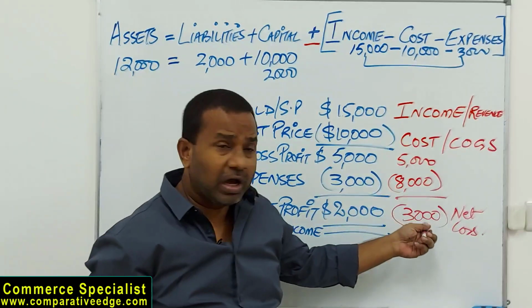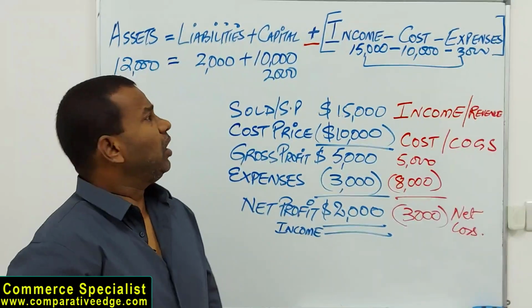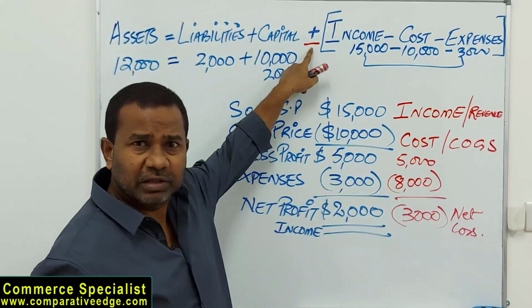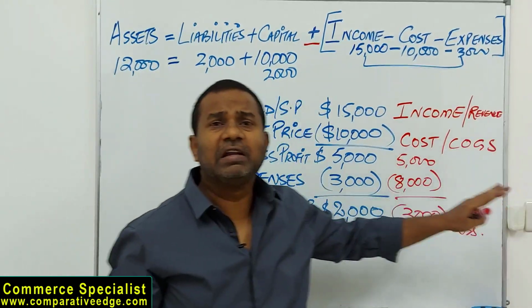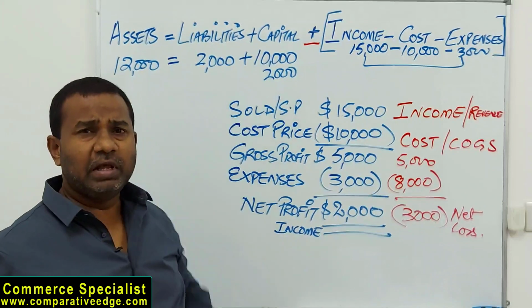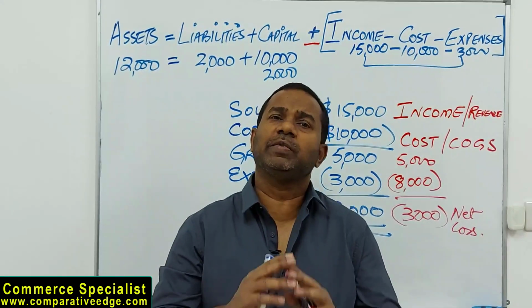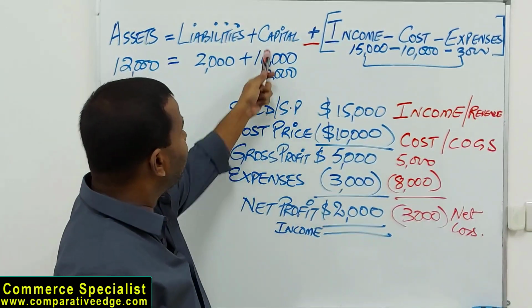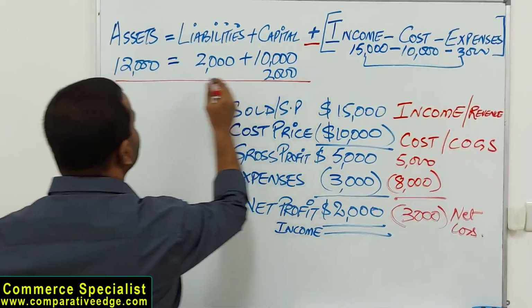But if there was a loss, if I make a loss in the business, what happens? The loss will be subtracted. Can you see this minus? So whatever is the net result of income minus cost minus expense, that has to be adjusted with the capital. In case of profit, that would be added. In case of loss, that would be subtracted. And if there is a profit, I add it to capital. Now what is my new accounting equation?